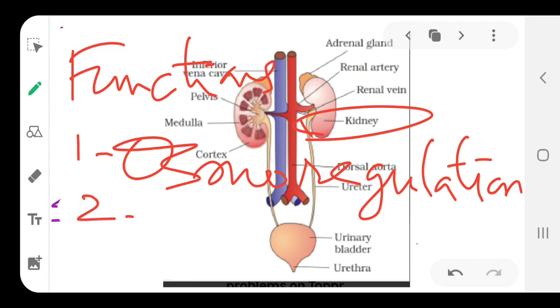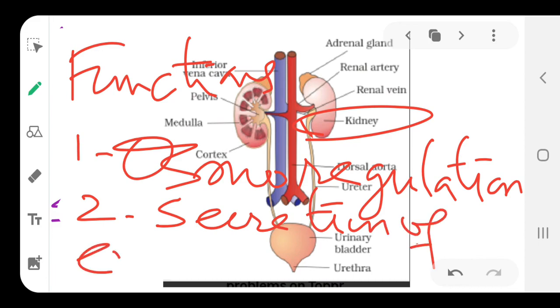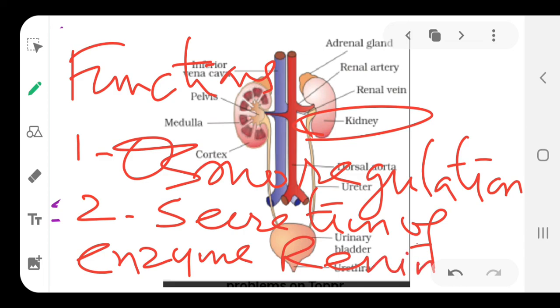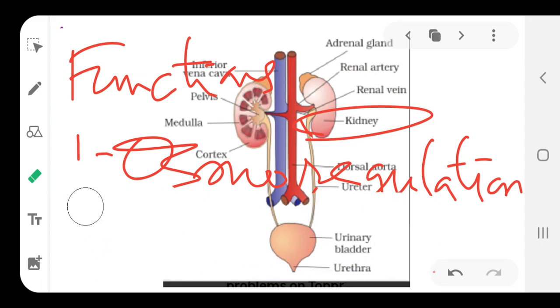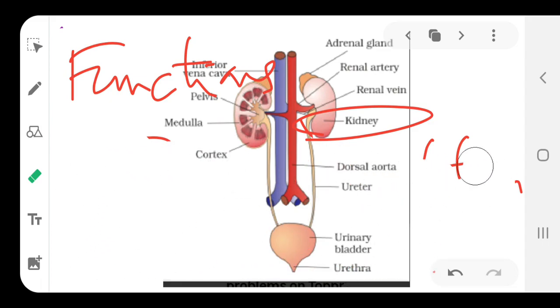The second function is, write it down, secretion of enzymes. In particular, we have read about an enzyme called renin, R-E-N-I-N. So, check your last note for what renin is. So, the first function is osmoregulation, the second function is secretion of many enzymes, one of them is renin.